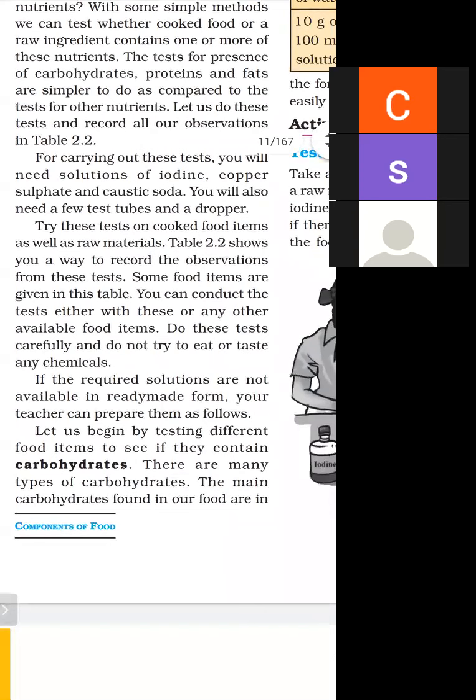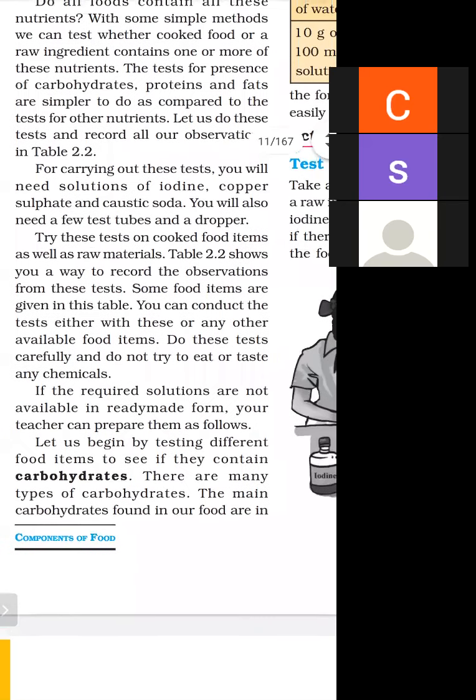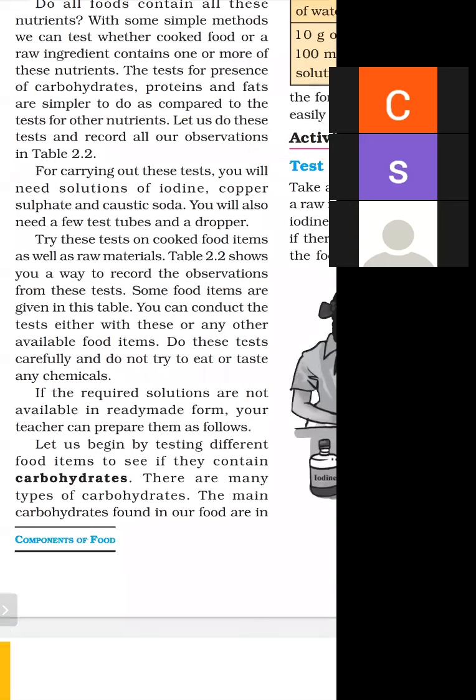Table 2.2 shows you a way to record the observations from this task. Some food items are given in this table. We can conduct the test either with these or any other available food item. Do these tests carefully and do not try to eat or taste any chemicals. When we are doing this experiment, we don't eat any raw or cooked material, and we don't taste any chemicals because these chemicals can be harmful.